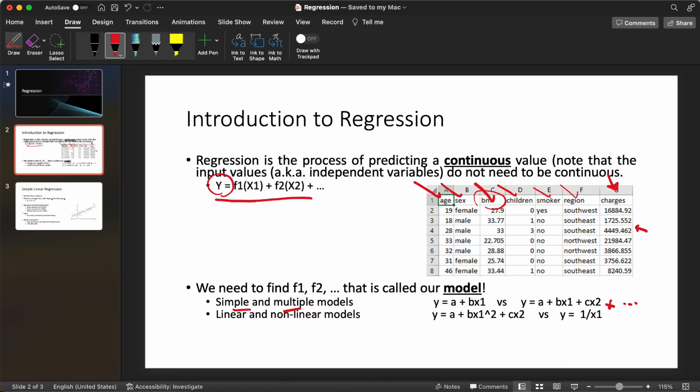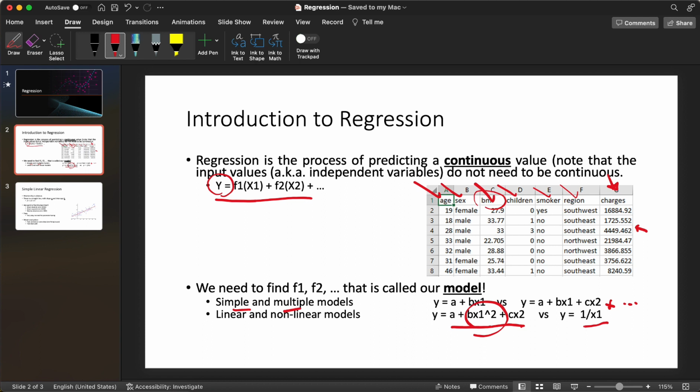And then another classification is linear regression and non-linear regression, right? In linear regression, you can have simple linear or multiple linear, right? And the same goes for non-linear. But basically in linear, you have something like this. Although there is an x1 squared in here, and you may think that this is not really a linear model, we still count that as linear.